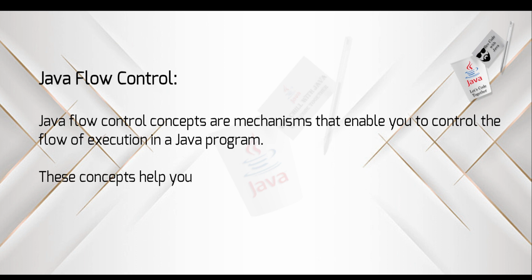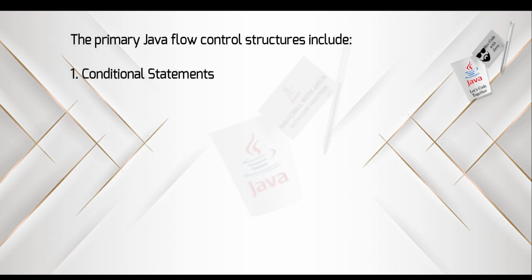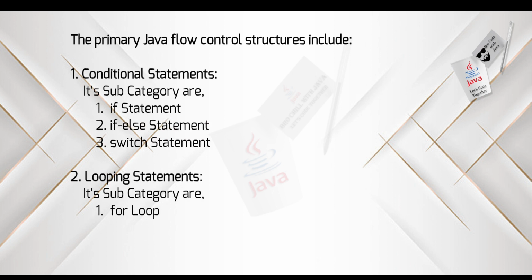Java flow control concepts are mechanisms that enable you to control the flow of execution in a Java program. These concepts help you dictate the order in which statements are executed based on certain conditions or loops. The primary Java flow control structures include: